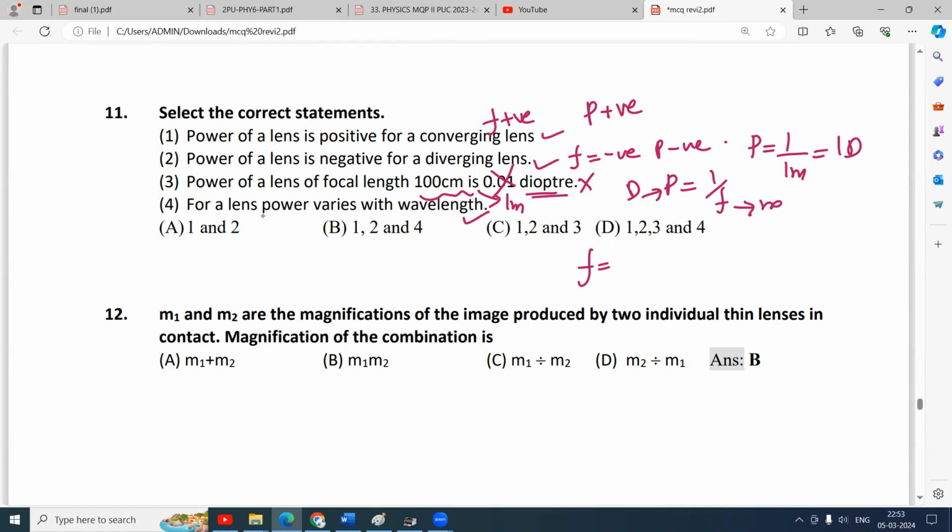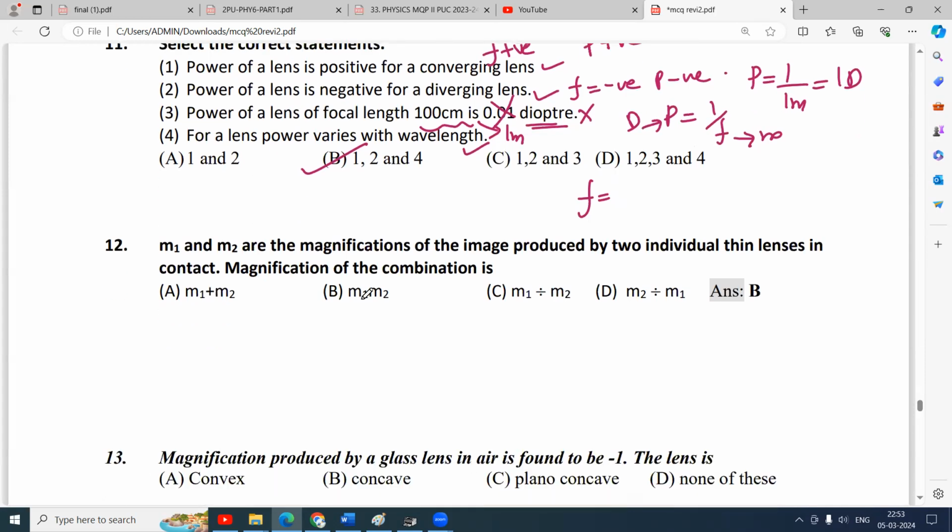So select the correct statement. Here are the options. Correct statements are 1, 2, and 4. It is option B. Third one is wrong. 1, 2, and 4 are correct.